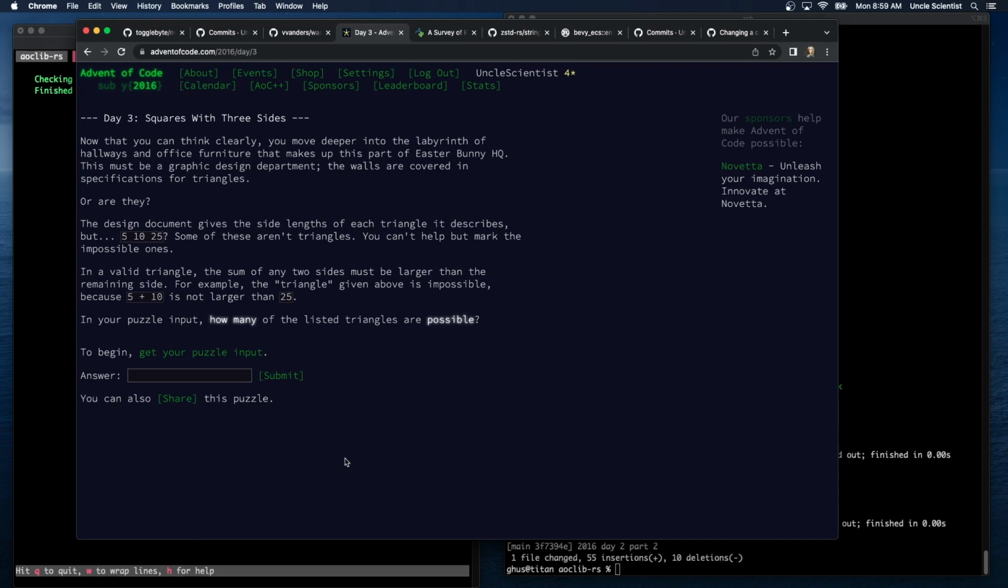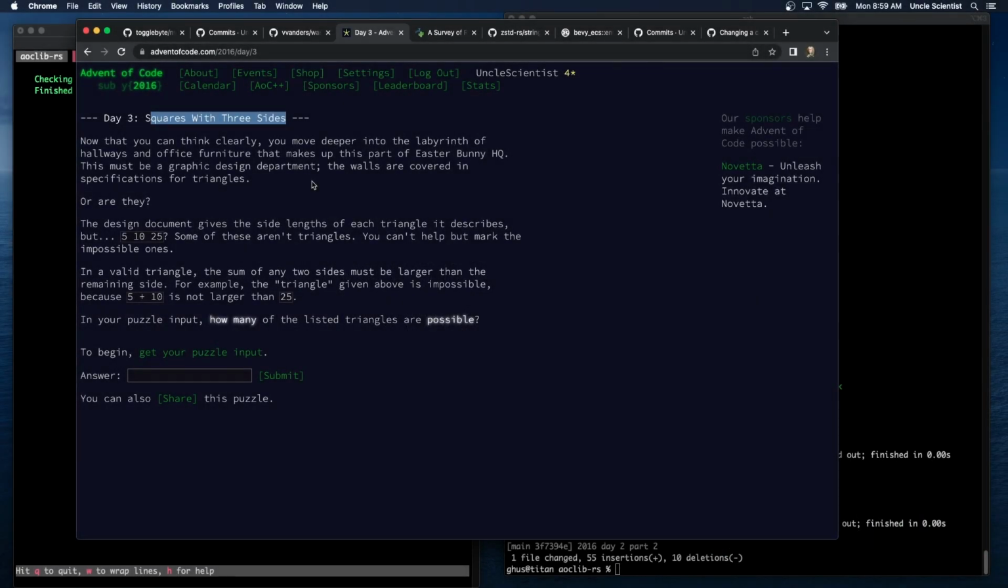Squares with 3 sides. What? Triangles, maybe? Now that you can think clearly, you move deeper into the labyrinth of hallways and office furniture that makes up this part of the Easter Bunny HQ. This must be a graphic design department. The walls are covered in specifications for triangles.